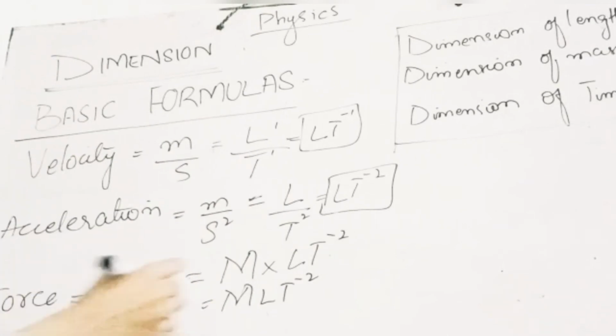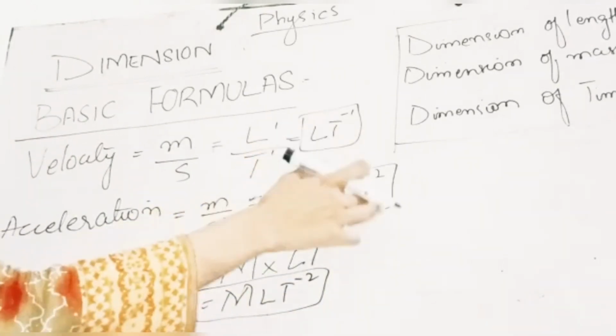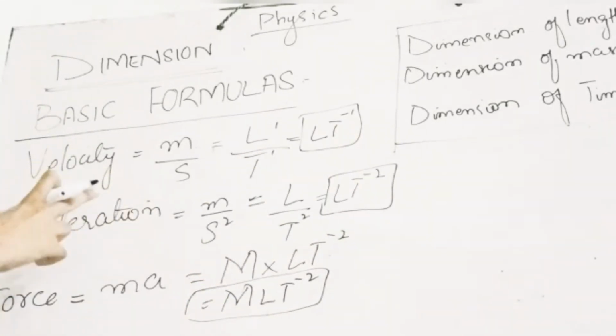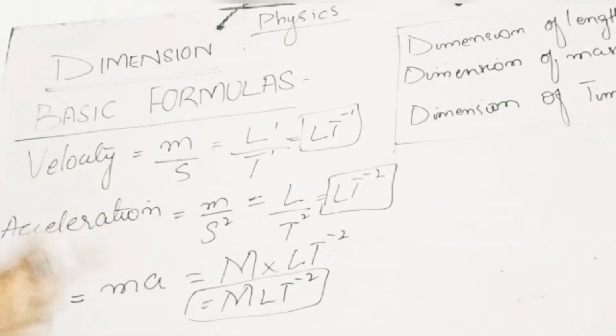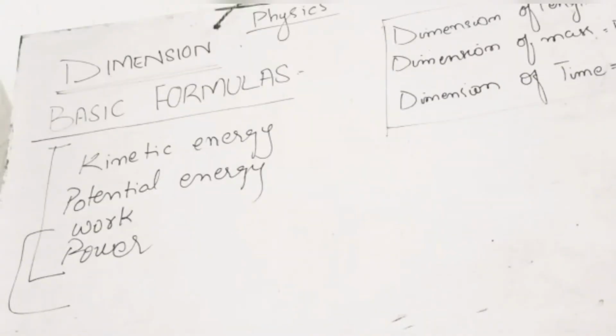When I am writing it, these are all the dimensions. It means all the formulas in physics are dimensionally correct. Like these, we have other formulas like kinetic energy, potential energy, work, power. All these formulas in physics are dimensionally correct.